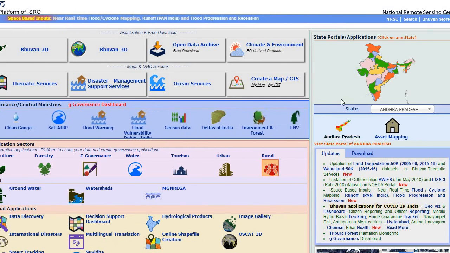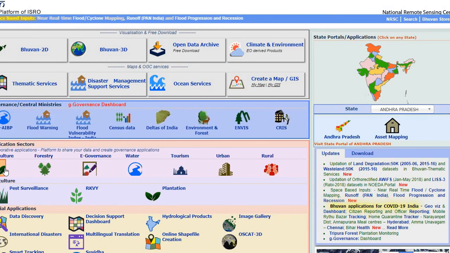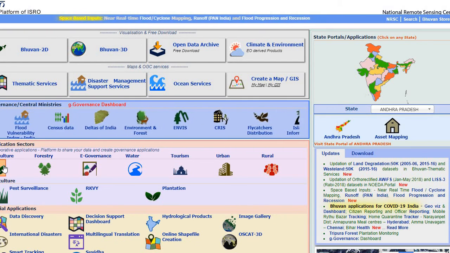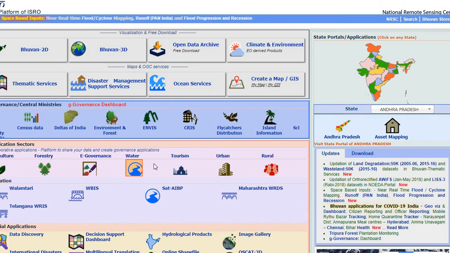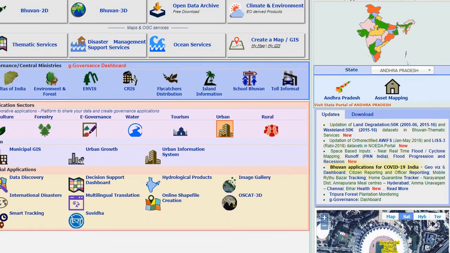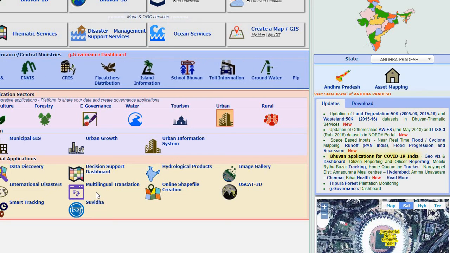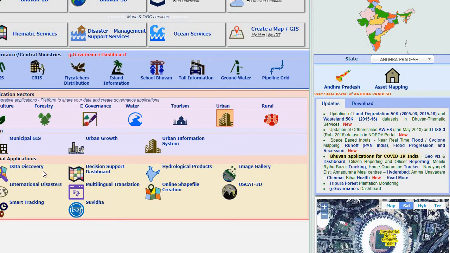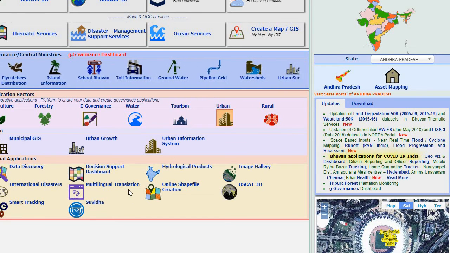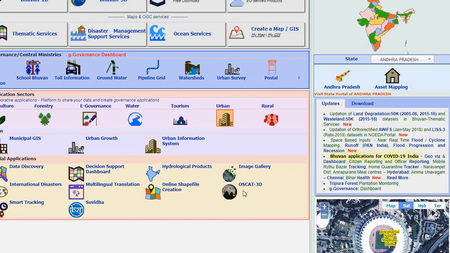Different departments' reports are also available, with their geographical activities: agriculture, forestry, governance, water, tourism, urban, rural, and all the applications you see here, released by nrsc.gov.in. Data discovery, smart tracking, Suvidha, multilingual translation, online shape file creation, and OSCAT 3D.